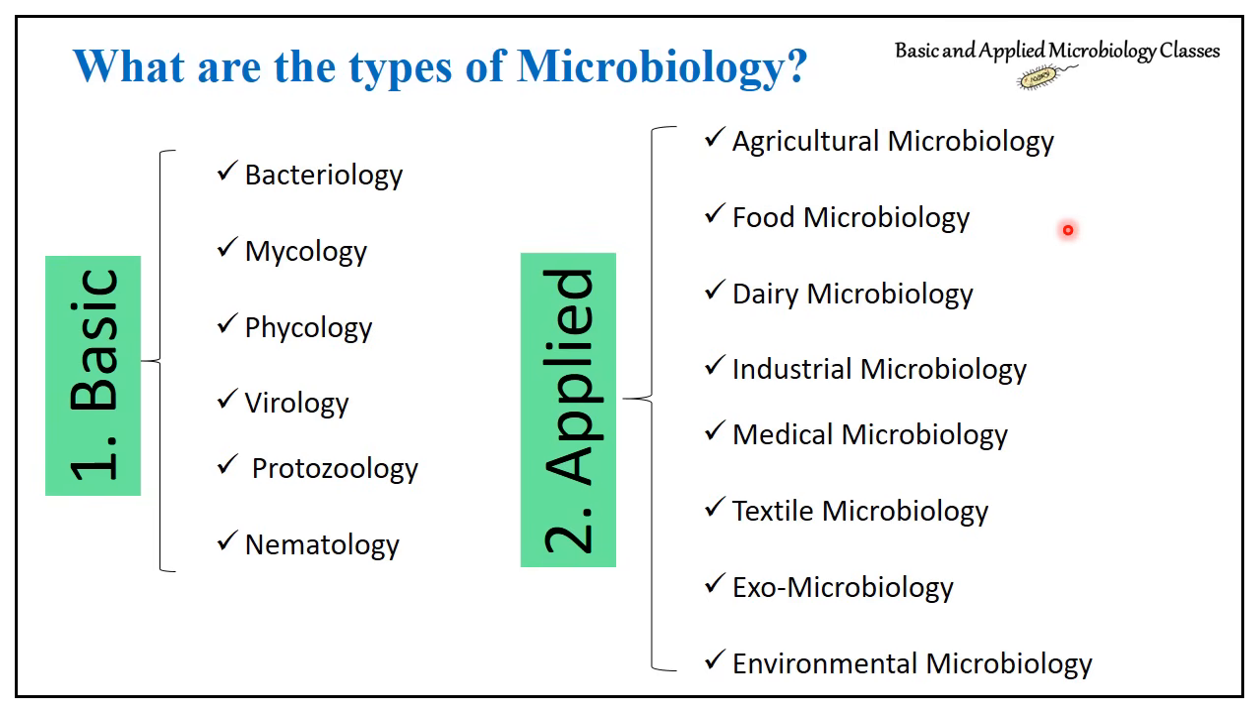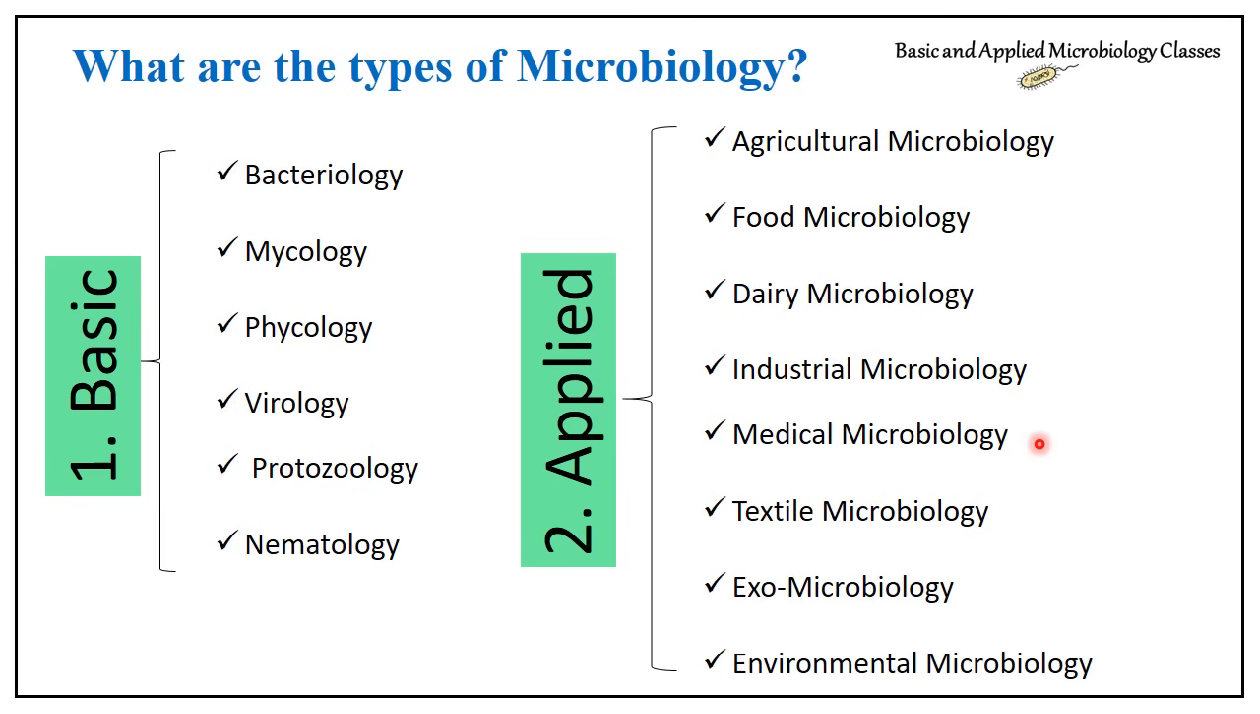Dairy microbiology mainly deals with milk and milk products. Then industrial microbiology: production of organic acids, antibiotics, enzymes and vitamins on a large scale is under industrial microbiology. Medical microbiology deals with the study of various kinds of microbial pathogens, what kinds of diseases they can cause, and what their symptoms are. Like a recent case of coronavirus, that is medical microbiology.